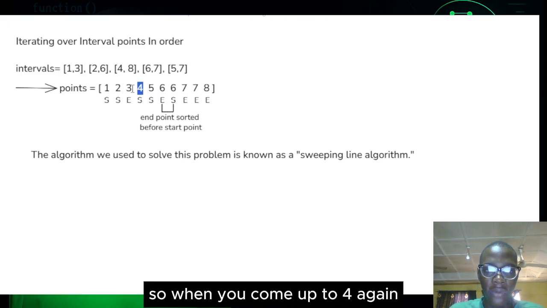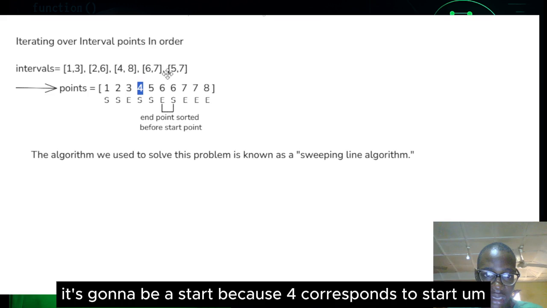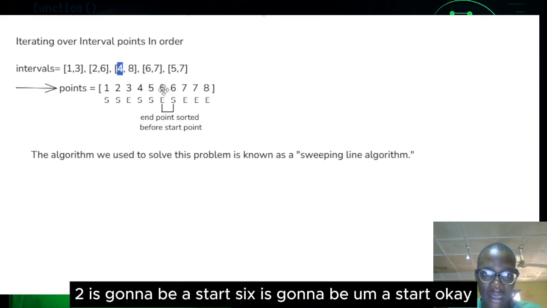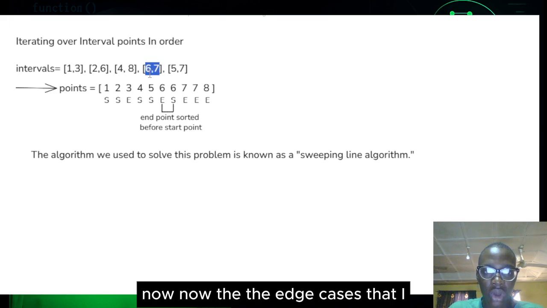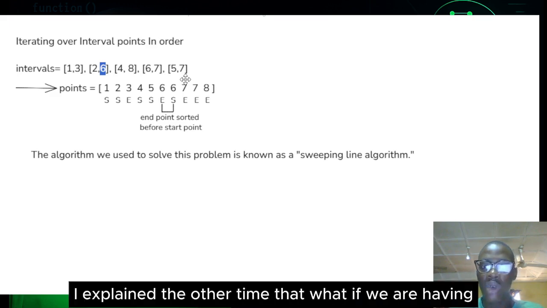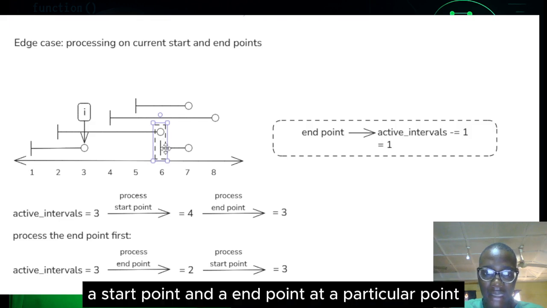So when you come up to 4 again, it's going to be a plus, a start, because 4 corresponds to a starting point here. So 5 is going to be a start, and 6 is going to be a start. Now, the edge case I explained earlier: what if we have an end point and a start point at the same point?